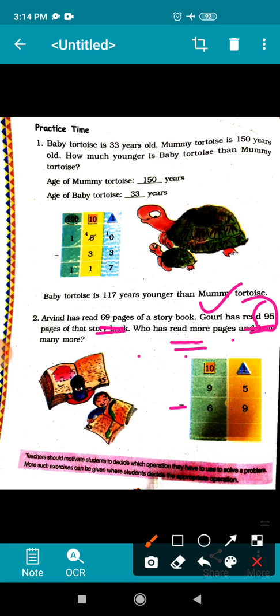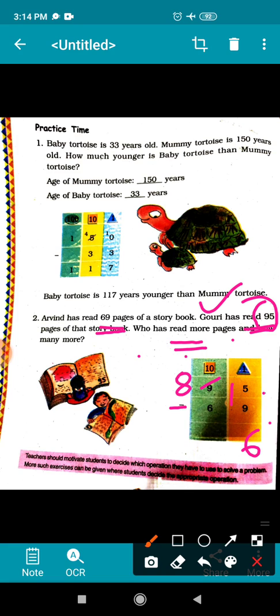Start from ones place. Here on ones place 5 is there. 5 is a smaller number. So this 5 will borrow 1 from its neighbor and become 15. And on tens place the number will be left 8. 15 minus 9 comes 6.